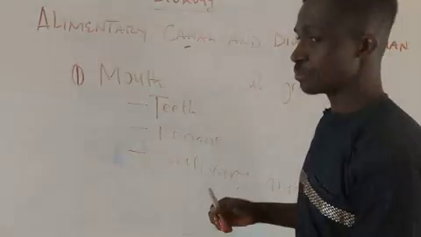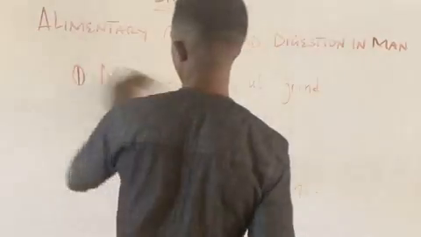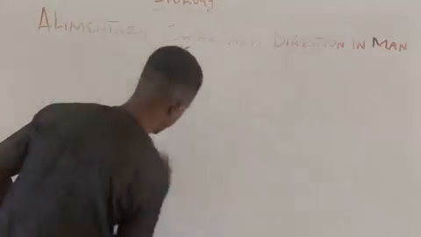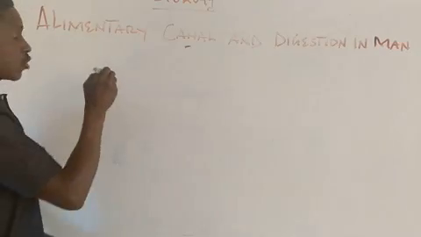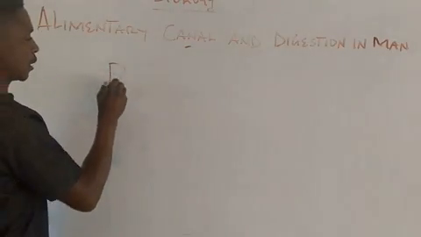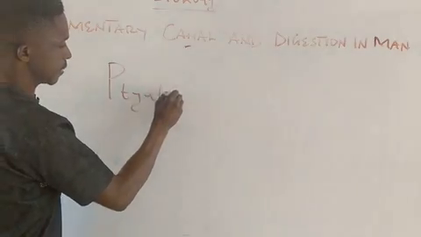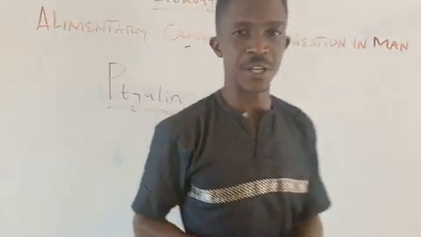So ptyalin, so we say the salivary gland secretes saliva, right? And the saliva contains an enzyme called ptyalin. So this is an enzyme in the mouth.